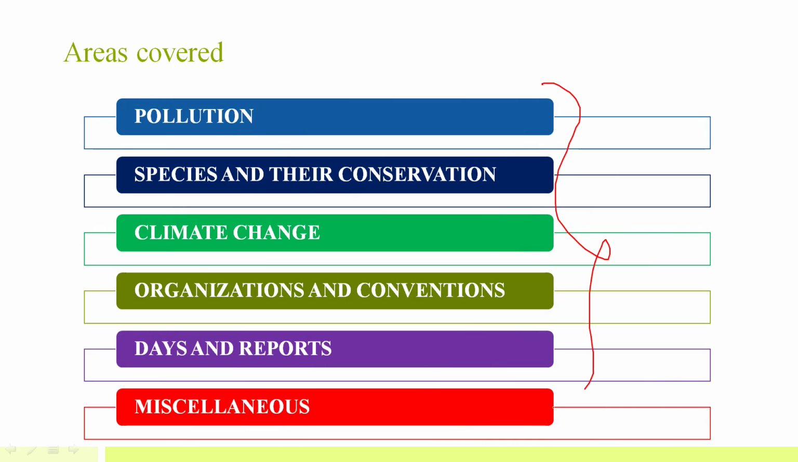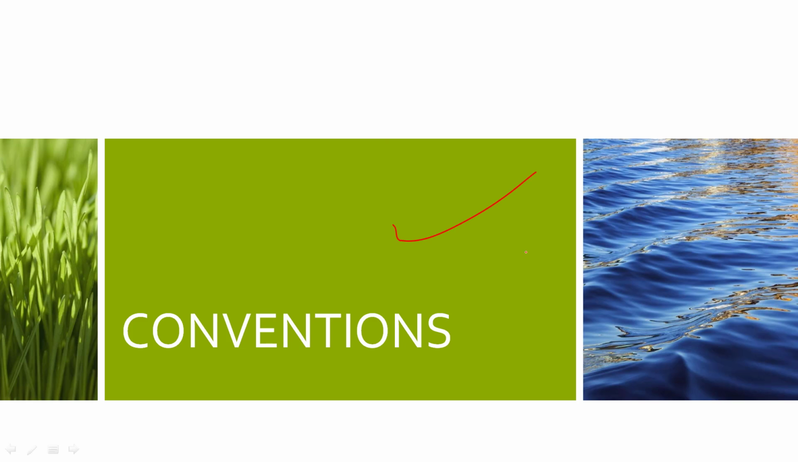So the whole current affairs of environment has been bifurcated into various sections. In part 1, we had discussed in detail the current issues related to pollution. In part 2, we had discussed species that were in news in the last 1 year and efforts related to their conservation. In part 3, we had discussed climate change and issues related to climate change that were in news. Then in this lesson, we'll be discussing all the organizations and conventions. In the upcoming lessons, we'll discuss important days and reports, and separately we'll discuss the miscellaneous section. So let's start with the conventions and organizations.